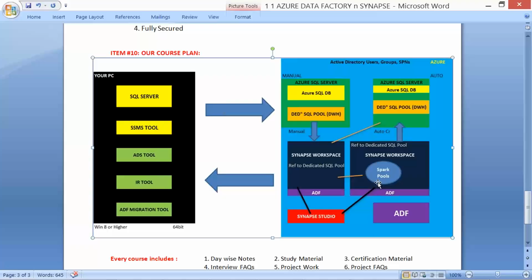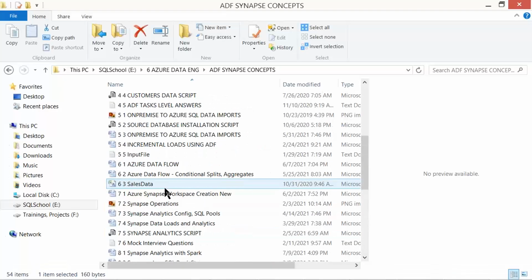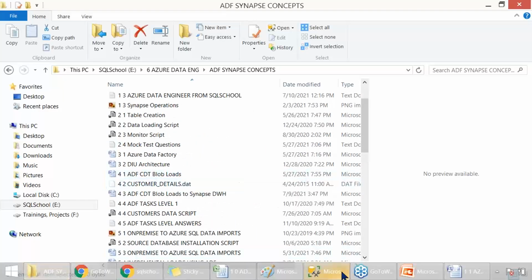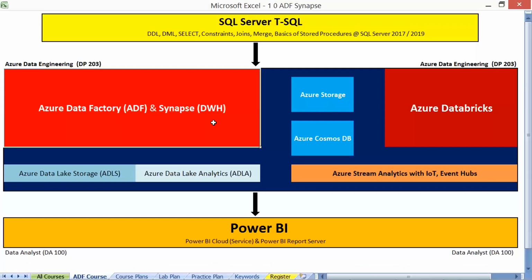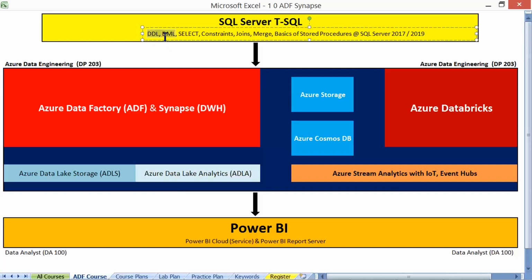So study material, practice material, mock test questions, no problem, everything is ready to be sent to you by email. All we need to do is make sure we have on-time practice. Revise SQL Server T-SQL, DML, DDL, select, constraints, joins, merge, and basics of stored procedures. Just make sure you're already aware of the concepts, please revise them.